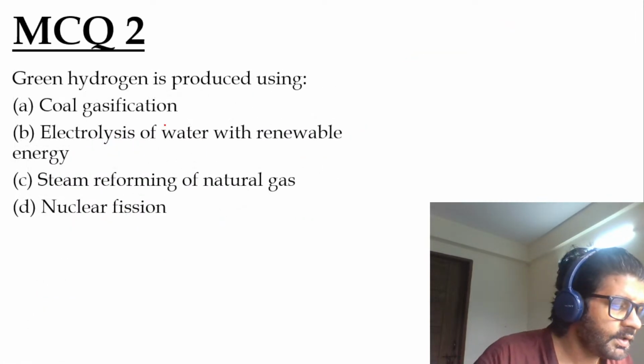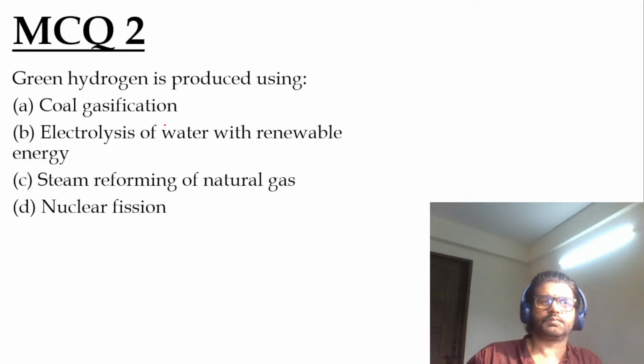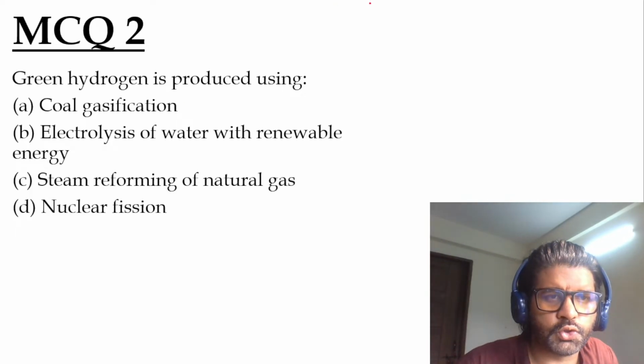MCQ 2. That was a tough question. Green hydrogen is produced using.